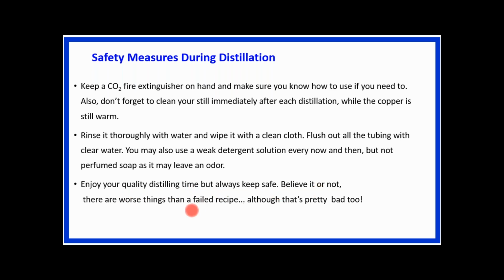Believe it or not, there are worse things than a failed recipe, although that's pretty bad too. Here it is clearly mentioned that we have to avoid the distillation process at home. Distillation can be done in the laboratory, but again under the supervision of an expert.